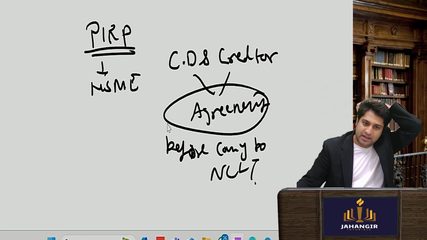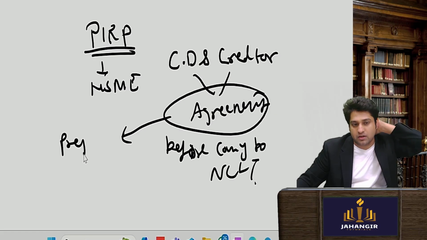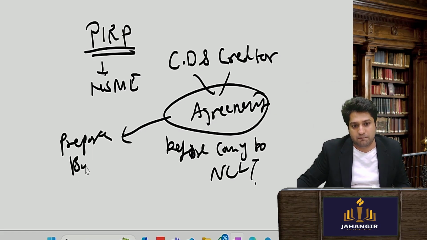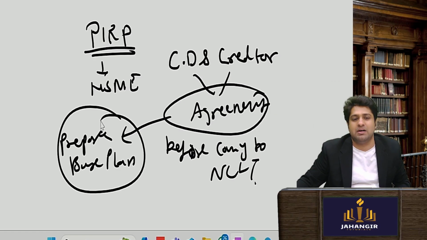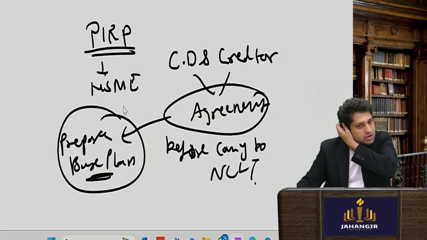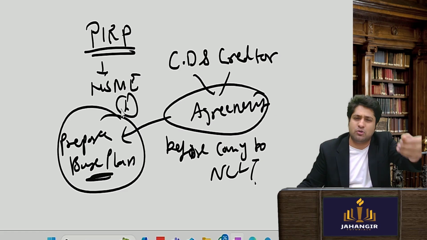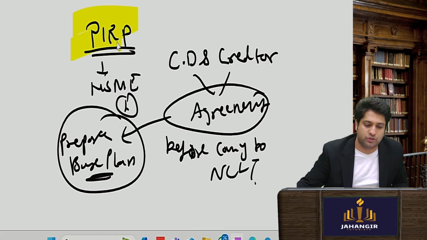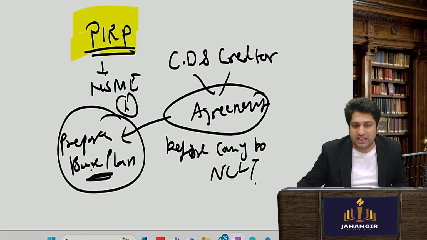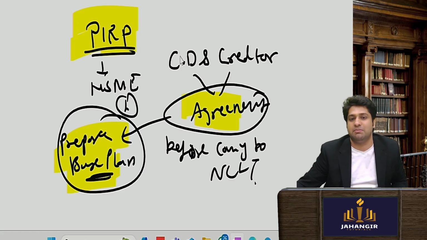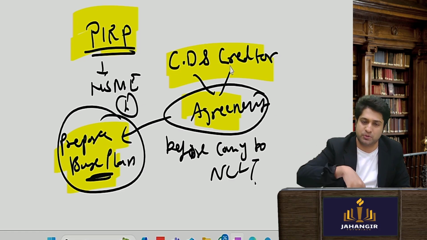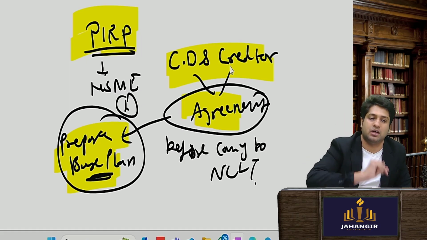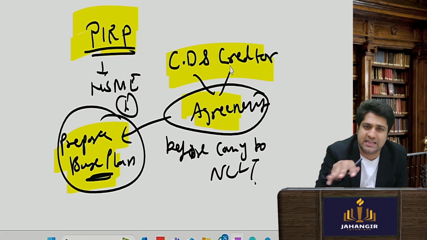They will have an agreement and prepare a base plan. They come to some agreement and they come to a base plan. So only if agreement could not be done, then the MSME will not be able to come for PIRP. They will have to go for CIRP only. So a base plan is required based on agreement with both the parties. So they are not coming as a disputant. They both are coming to the government with a basic plan.